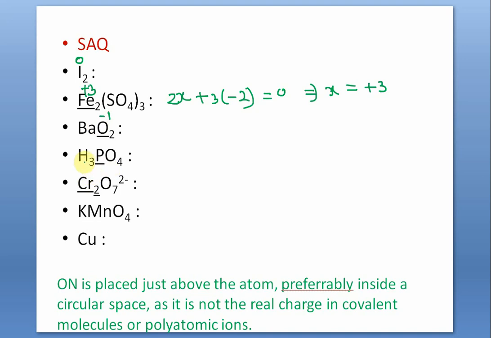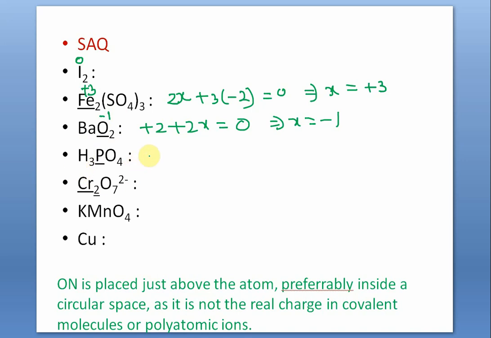Or if you have a lot of extra time, you can also perform algebra. Barium is plus 2, its valency is plus 2, so plus 2, plus 2x, supposing oxygen is X, is equal to 0 because it's a neutral molecule, so X is coming minus 1. So why the need for this roundabout way? Since you know it's a peroxide, per atom the oxidation number is -1. Right? Now go for phosphoric acid.